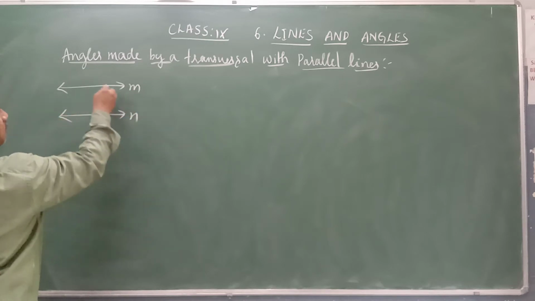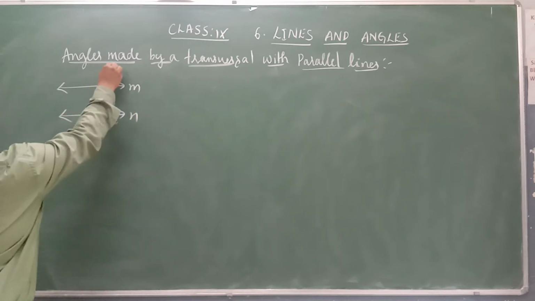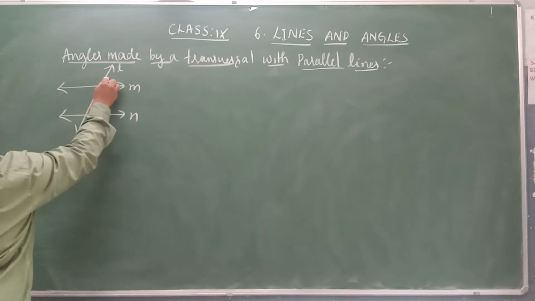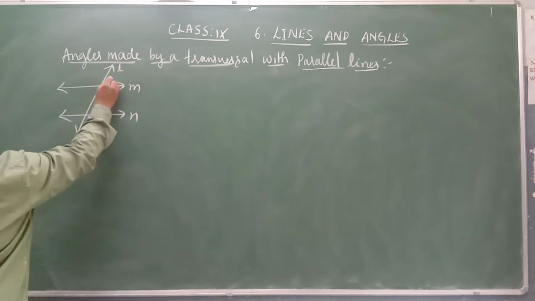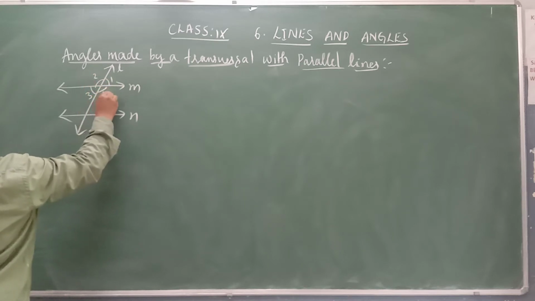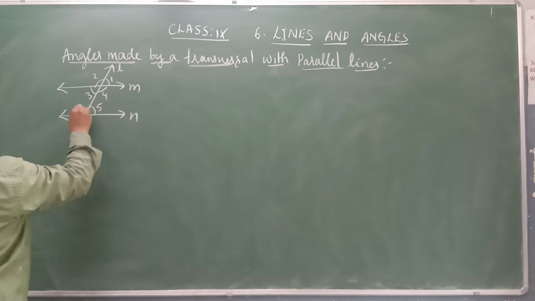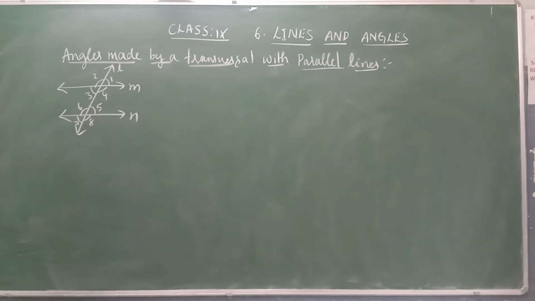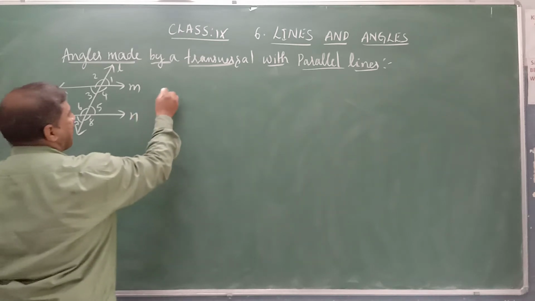L is a transversal. Now the angles made by these parallel lines are 1, 2, 3, 4, 5, 6, 7 and 8. 8 angles are formed.